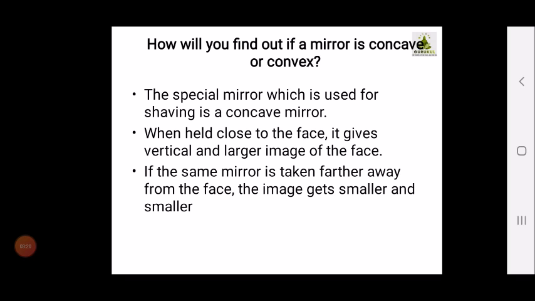When you keep this mirror very close to the face, it gives a vertical and larger image of your face. If the same mirror is taken away from your face, the image gets smaller. Hence the mirror which you have seen used for shaving purposes is a concave mirror.